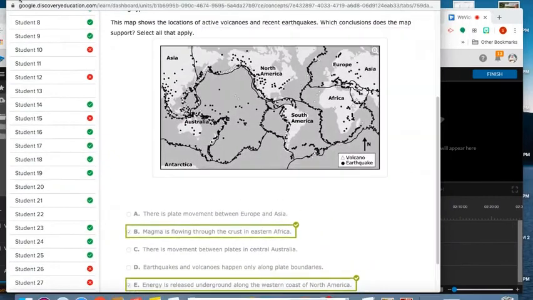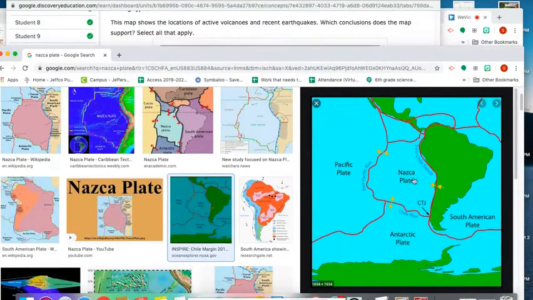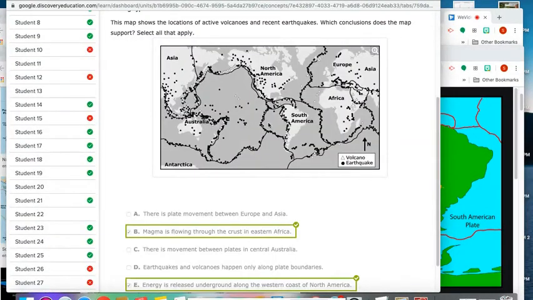So I did want to point out to you that although it's not a major plate, there is a smaller plate, as noted in your reading through Discovery Ed, that does kind of match up with the Pacific plate, but goes along this western edge here. And because we saw all those volcanoes and all those earthquakes, we had a pretty good indicator that there was plate movement happening here. Although it wasn't on the major plate indicated in this map, the fact that there were so many earthquakes and volcanoes does tell us that there was plate movement occurring at this location.